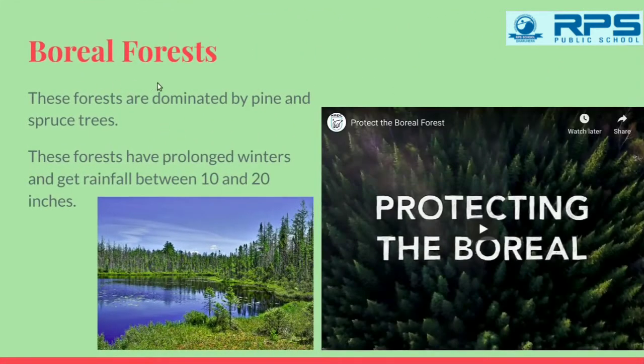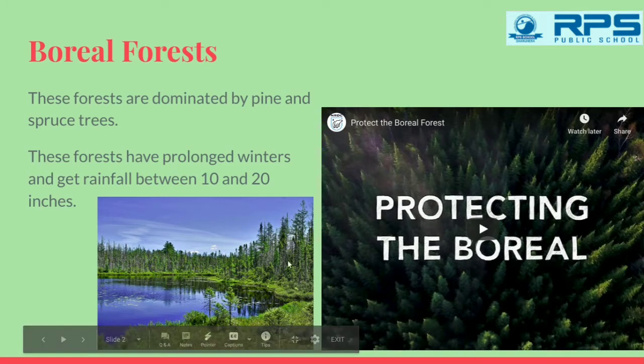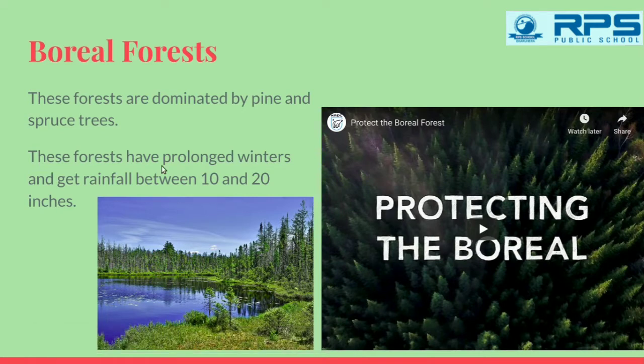First, moving to the boreal forest. These forests are dominated by pine and spruce trees, and these forests have prolonged winters and get rainfall between 10 and 20 inches. Children, these forests are dominated by pine and spruce trees means most of the trees in the boreal forest are either pine or spruce trees, and both are examples of evergreen trees. Fine, they are green throughout the year. Also, I would like to tell you that these are conical in shape, the ones that we see while making the Christmas trees. They all are of this shape.